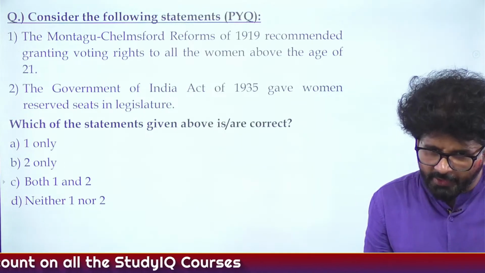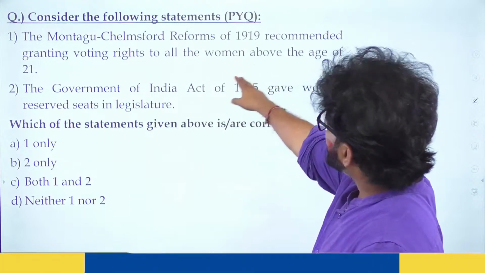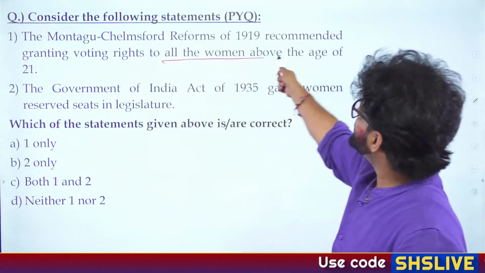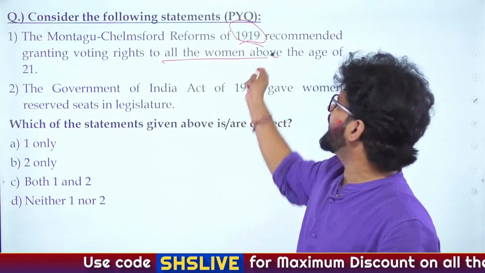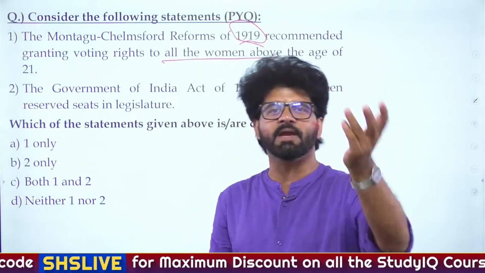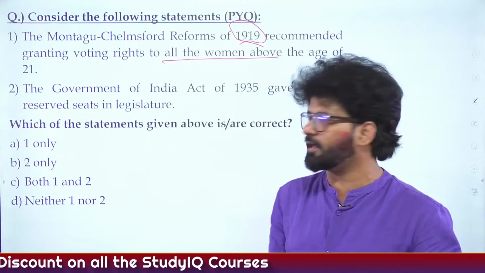So, okay, I got a lot of answers. Anoop, Dark, Samrat, Kritika. So, again, this is the extreme statement, bro. Montagu-Chelmsford Reforms recommended granting voting rights to all women above the age of 21. This is 1919. First time direct election. First time voting rights. 5 to 6% got voting rights. How come all the women will get voting rights?